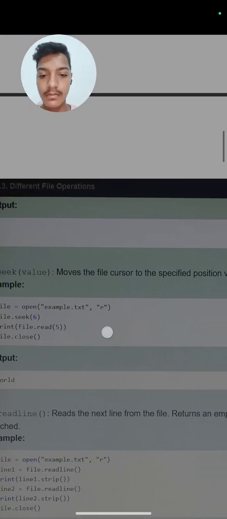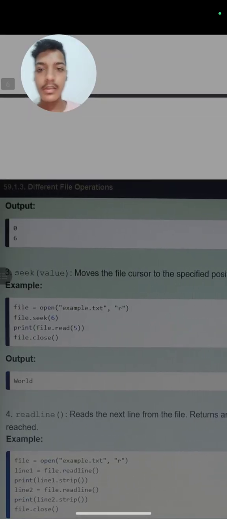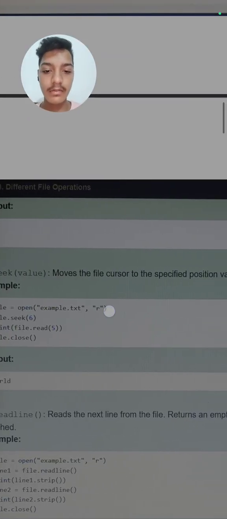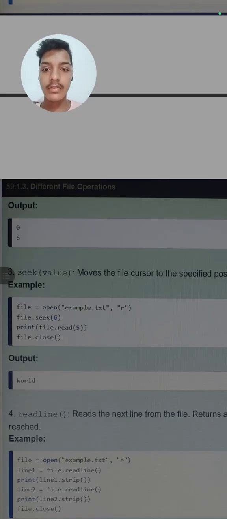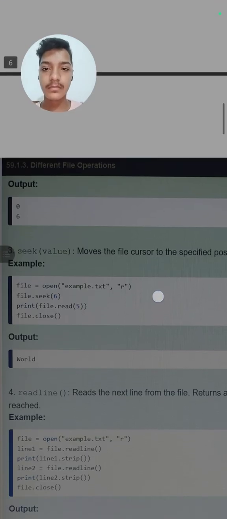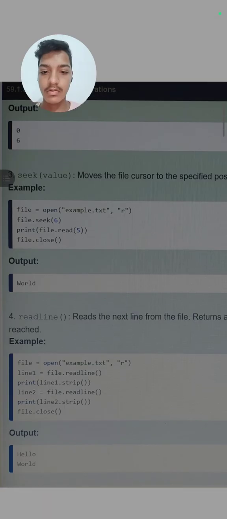So this is the function of the seek method. It will move the file cursor to the specified position value. Now the specified position value is 6, so it will move the cursor to the 6th position.